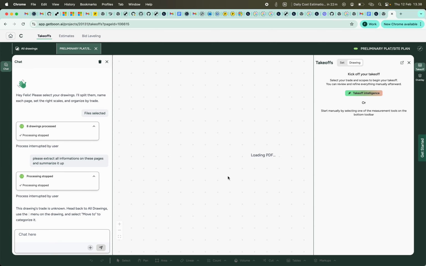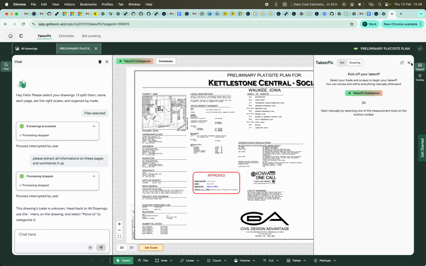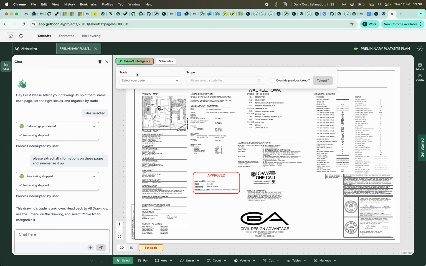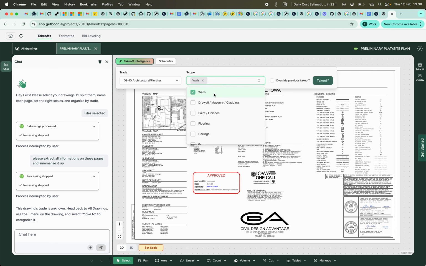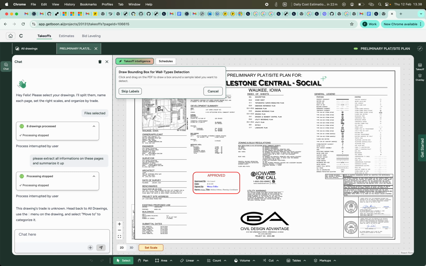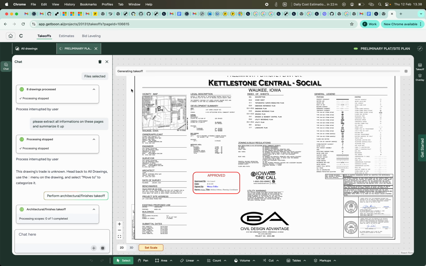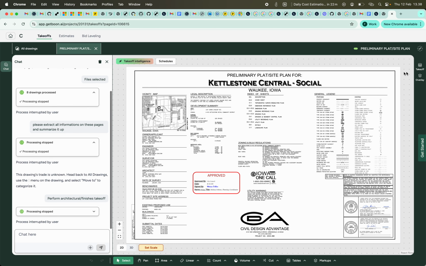We have one more stop button in the takeoff details, takeoff intelligence generation, and this is just an example. We want to do takeoff on this, skip labels. While generating the takeoff, we can click on the stop button and it will be cancelled automatically,